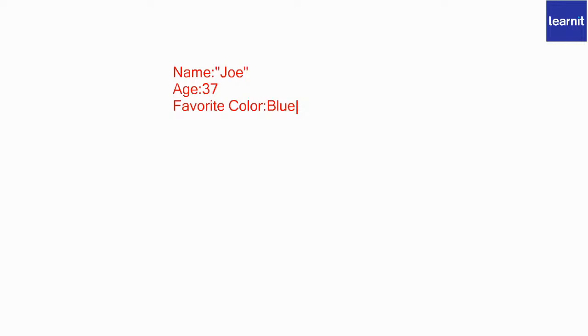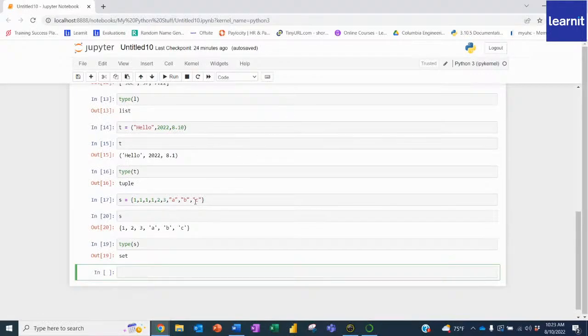So let's say, for instance, that I want to create a dictionary. The way to do this, I'll use D as the variable, is to use, once again, curly brackets. So I'm going to use curly brackets, very similar to a set. But in the curly brackets, I need to first name the key.